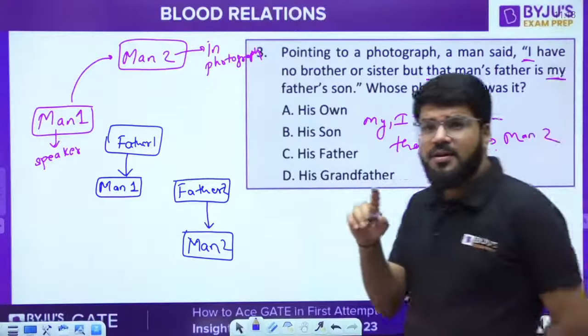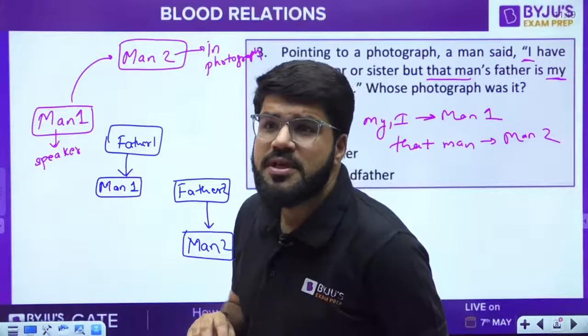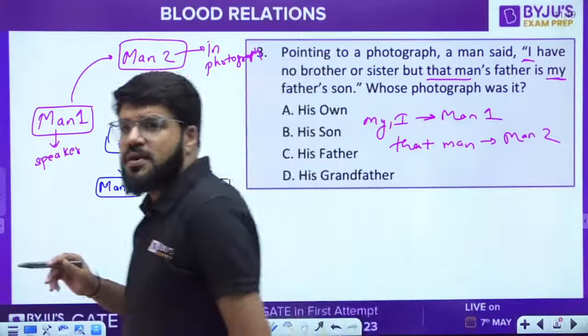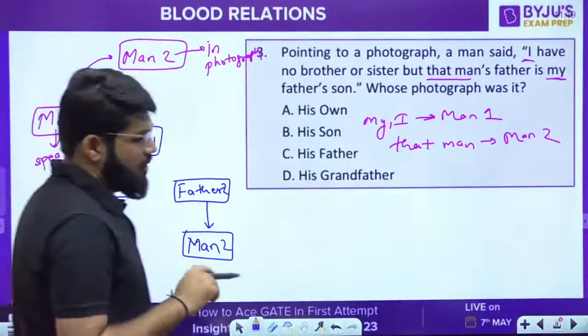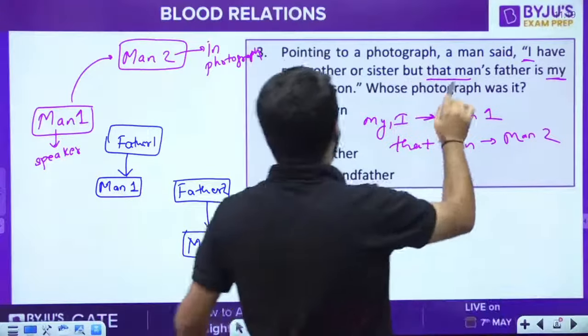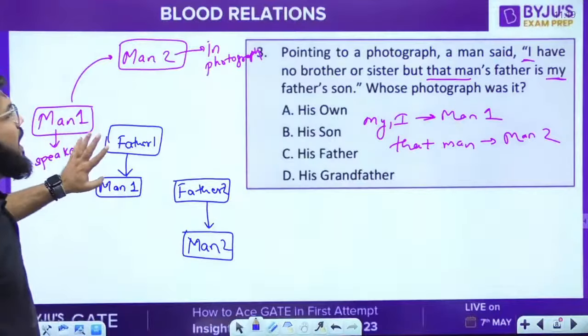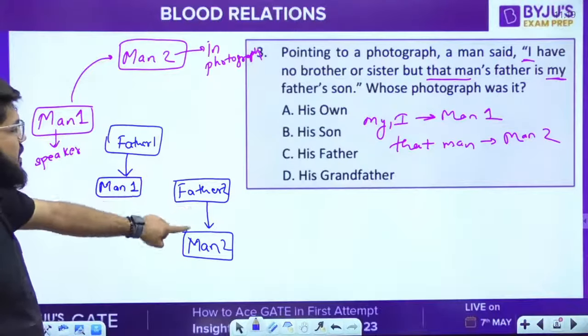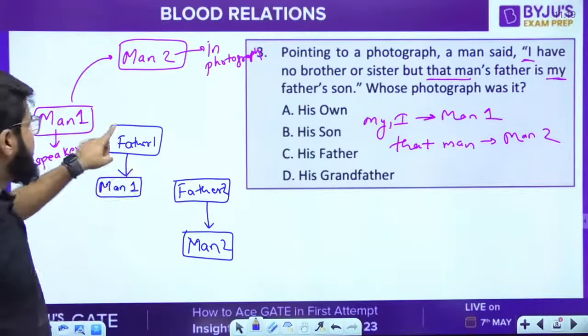Pay attention, only one. Now I've started getting the answers. Siri, Adil, Nishu, Sham, they all say option number A. Please listen to this carefully now. My father's son. I have no brother or sister, but that man's father is father 2, is my father's son.